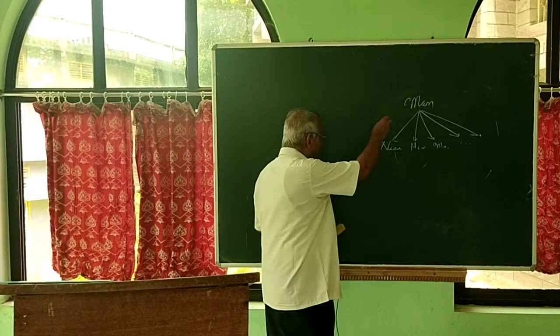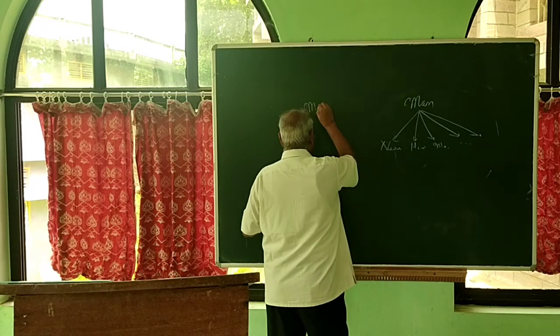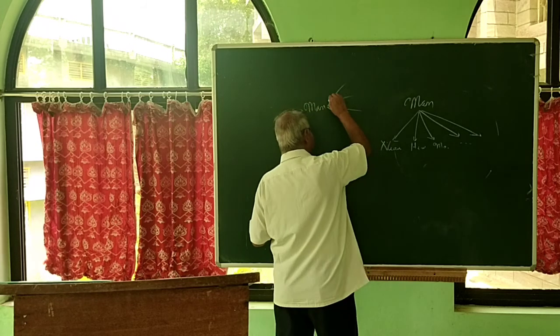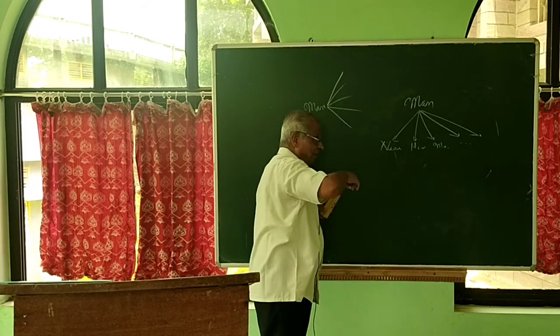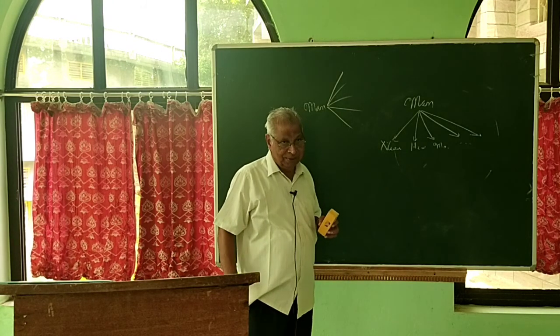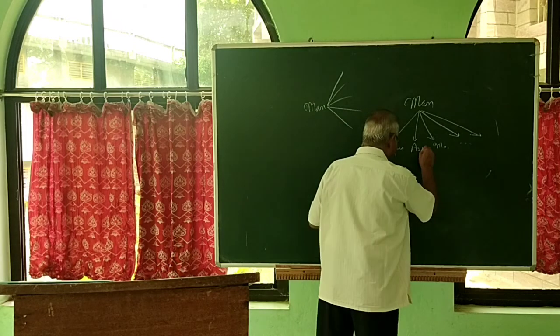We can also divide humans into another type of division, man, according to the places: Americans, Africans, Asians, Australians, and so on, according to different continents. But don't mix up. That means don't divide man into Christians and then Asians.